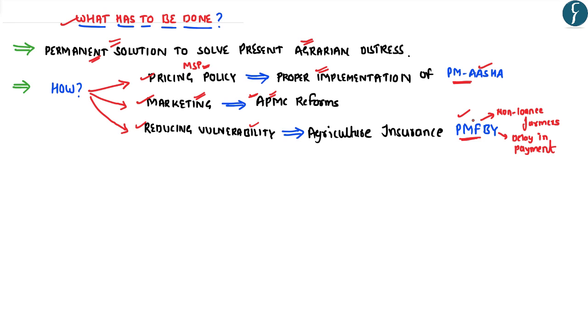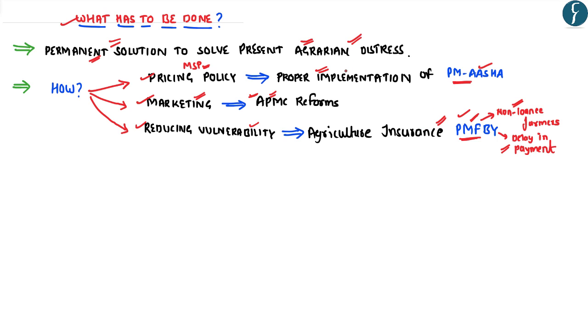For example, presently, the Pradhan Mantri Fasal Bima Yojana has been made mandatory only for those farmers who have taken loans from the banks. However, it is not mandatory for those farmers who have not taken the loans. And because of this, the coverage under the Pradhan Mantri Fasal Bima Yojana has been quite lower. Further, there has been undue delay in the payment of compensation to the farmers covered under this particular scheme. Hence, the government is required to address these implementation challenges in order to reduce the agrarian distress.